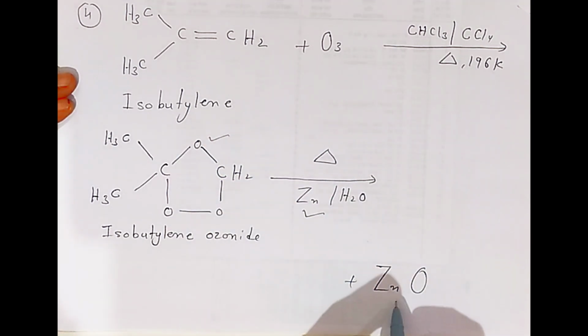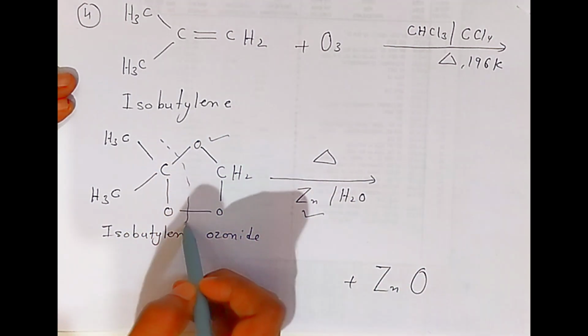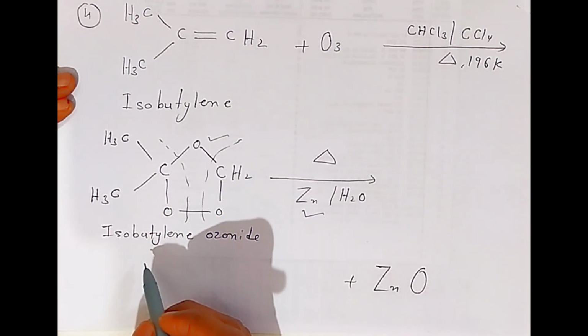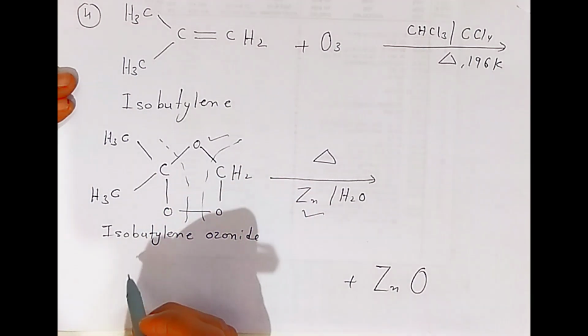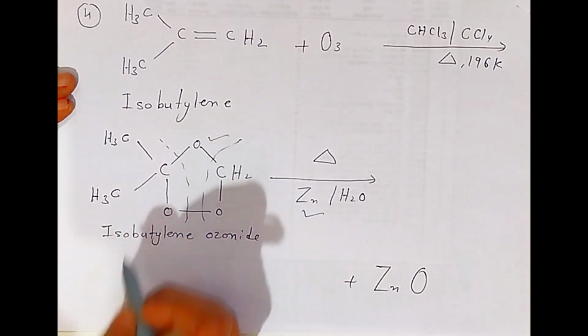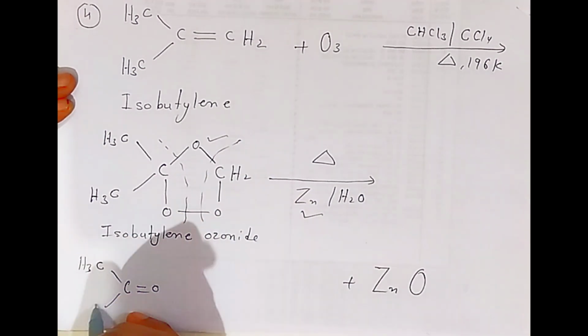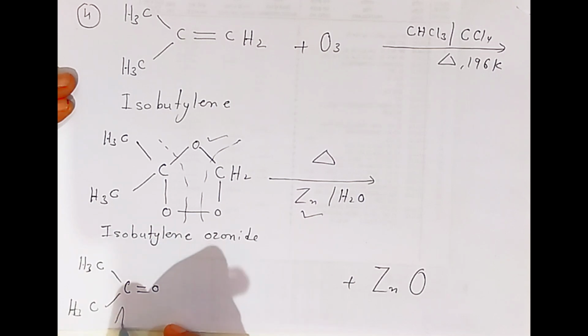When it combines with zinc, forming zinc oxide, this bond will break from both sides, students, and here you are getting aldehyde as well as ketone. Here first you are getting ketone like this, students. Here you are getting ketone. This is nothing but acetone.